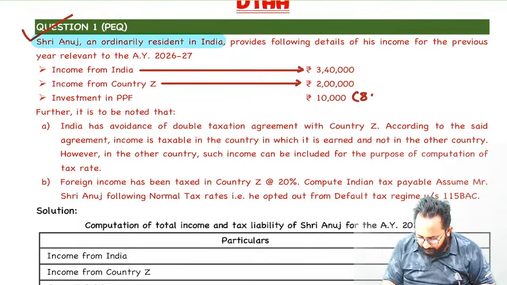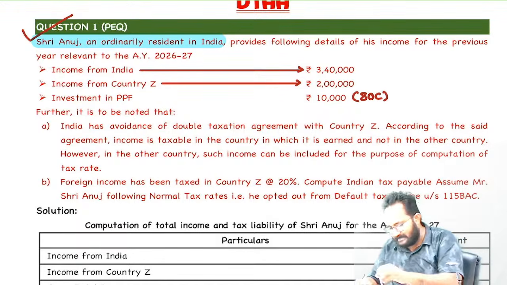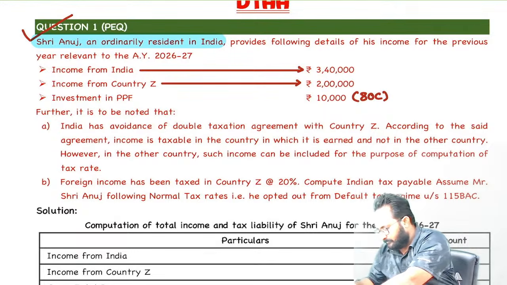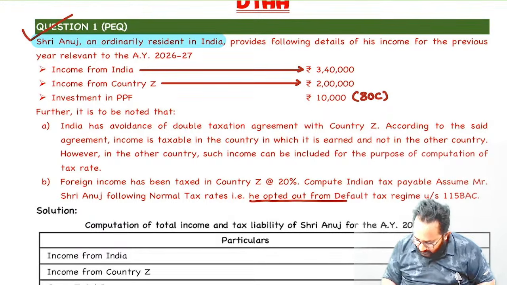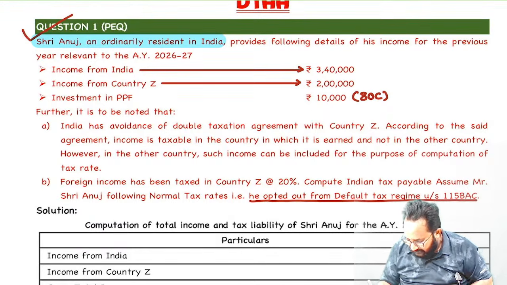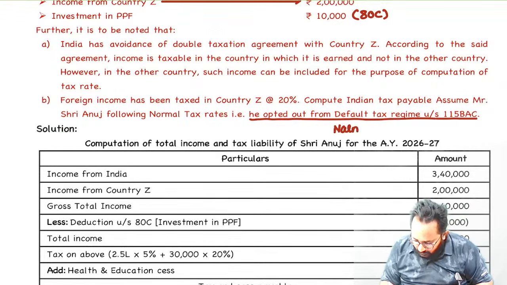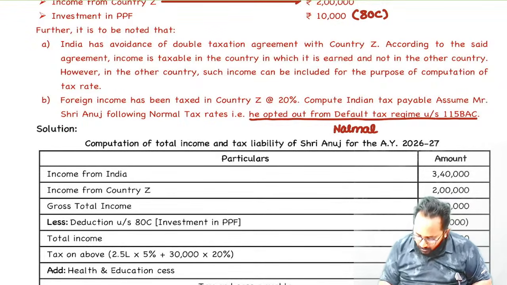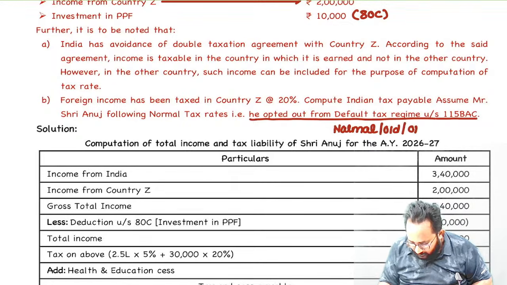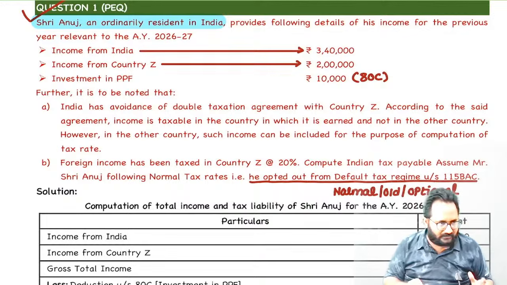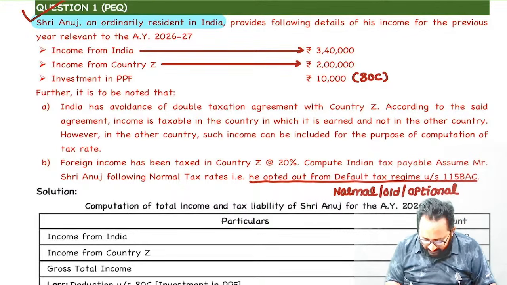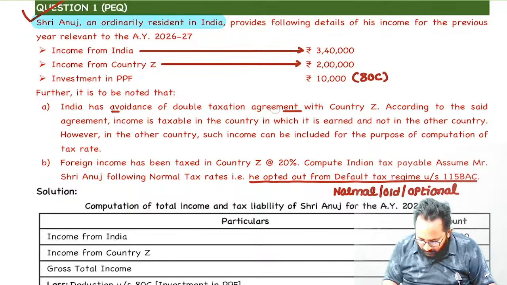Investment in public provident fund is eligible for deduction under which section? 80C. Now, which regime did he follow? He opted out of the default tax regime, which means he is following the normal tax regime. Under the normal regime, can he get Chapter VI-A deductions? Yes, so that's why he can take 80C. Now, between India and the other country, there is an agreement, clearly.